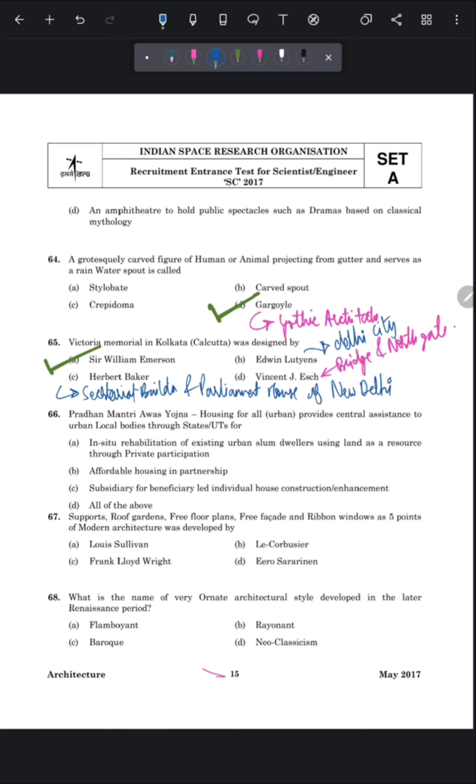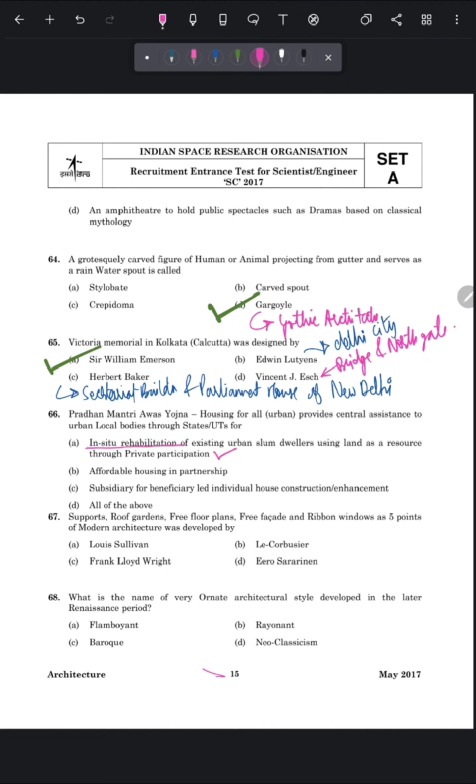Next question is Pradhan Mantri Awas Yojana, Housing for All, provides central assistance to urban local bodies through states or UTs for. Let's see the options one by one. Option A is in situ rehabilitation of existing urban slum dwellers using land as a resource through private partnership. So yes, it is an in situ rehabilitation.